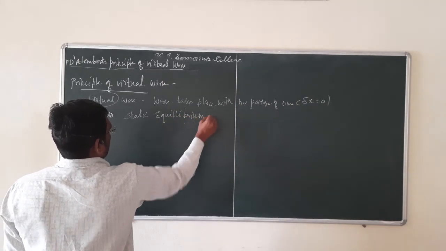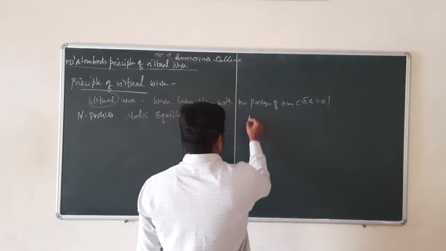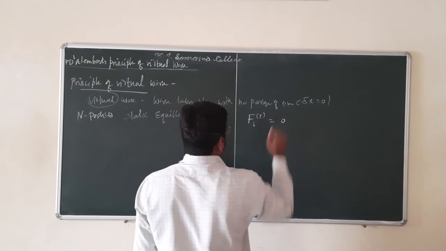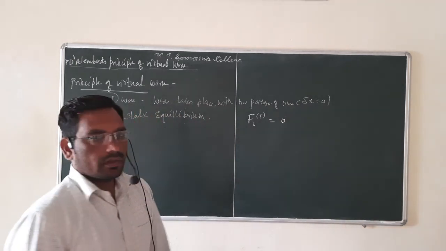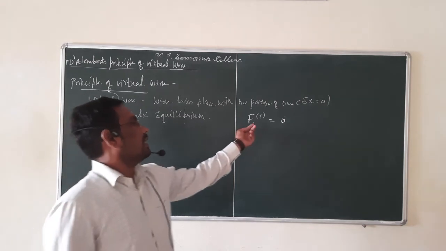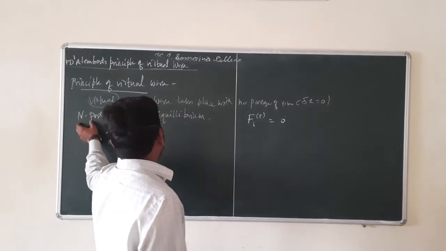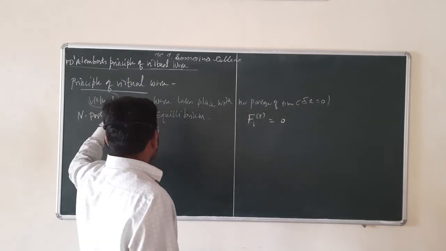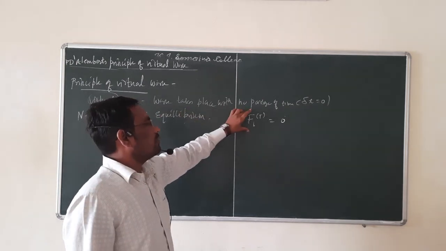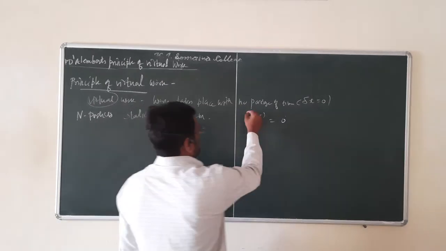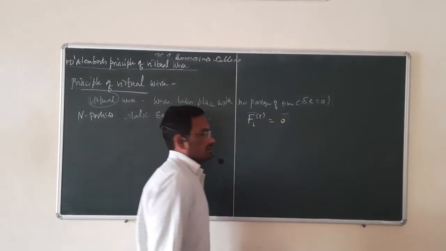For static equilibrium, the total force on the ith particle is equal to 0. If we choose any ith particle out of these n particles and it is in static equilibrium, then the total force on that ith particle is 0, or in vector notation you can write this as Fi total equals 0.